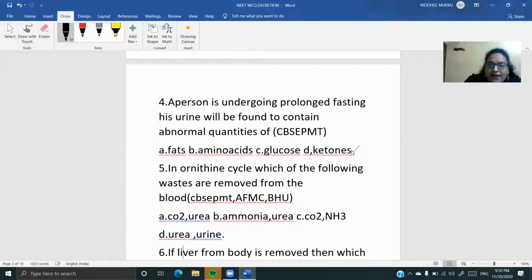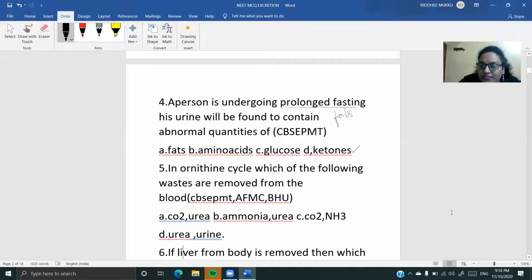Understood? Since he's doing a prolonged fasting, fats in the body are going to be used up, and now the ketones are going to be increased in the blood.